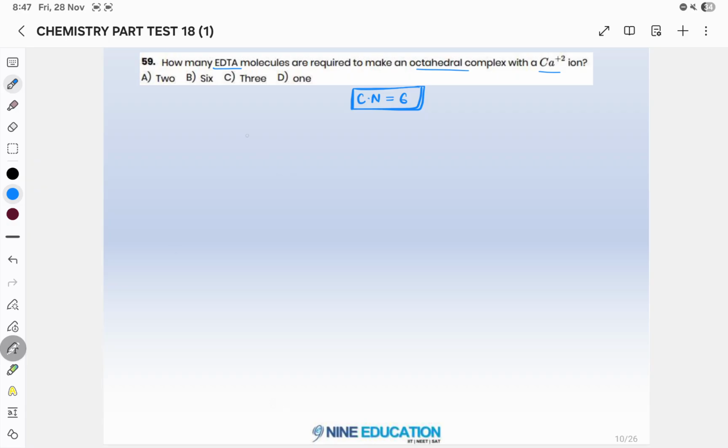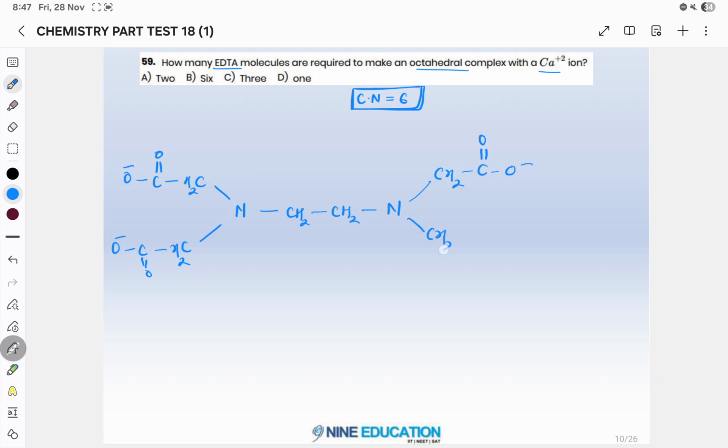If you see the EDTA, it is ethylene diamine tetraacetic acid. First this is your ethylene, now diamine is nitrogen, and tetraacetate is CH2 C double bond O minus, similarly CH2 C double bond O minus, CH2 C double bond O minus, CH2 C double bond O minus.